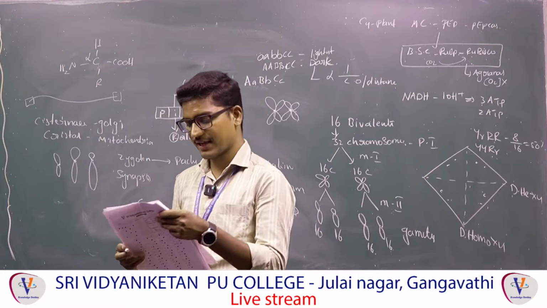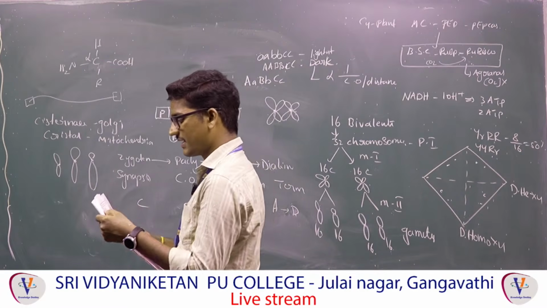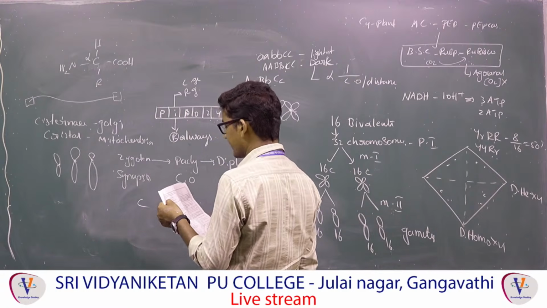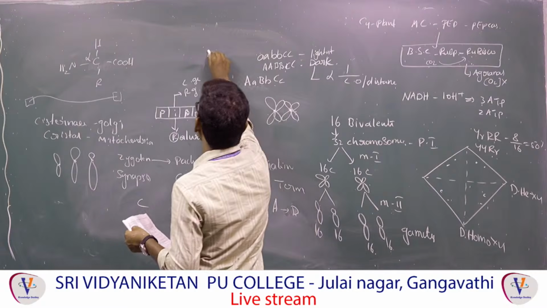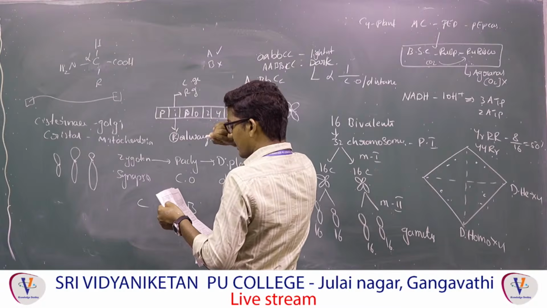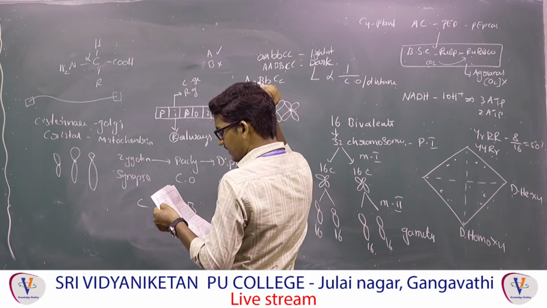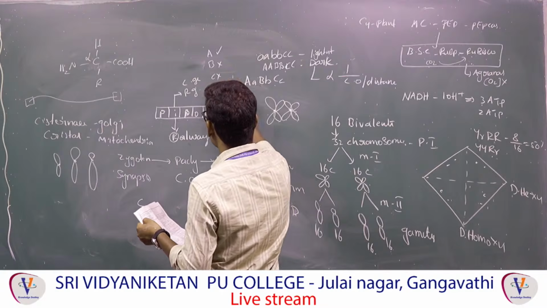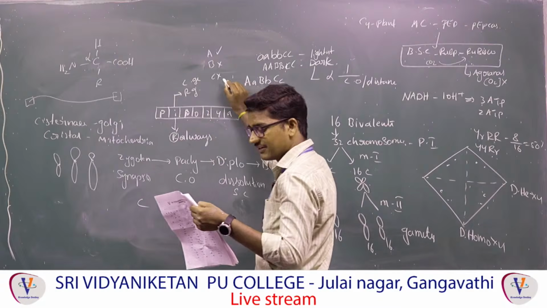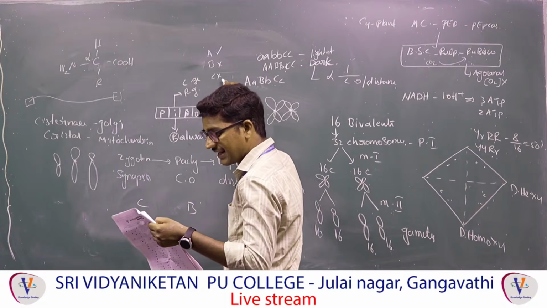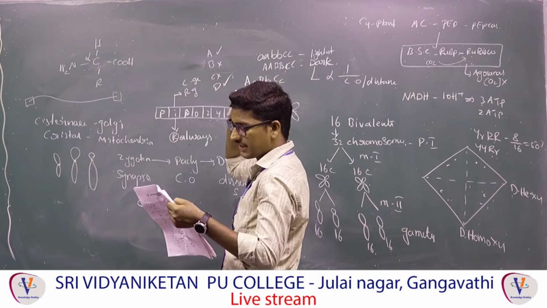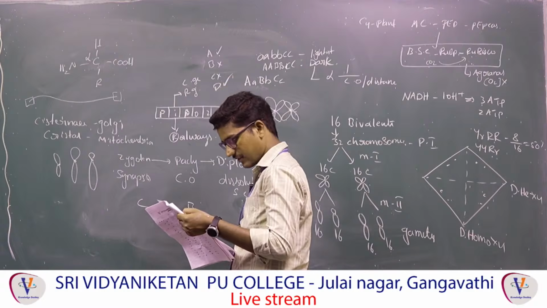171, in the lac operon, what are they saying? So, the correct option. 3 structural genes are there, 1, 2, 3, correct. Glucose can act as inducer, no, B is wrong. So A is correct, B is wrong. Why? Because lactose can act as inducer. Repressor protein is acting in the presence of lactose, no, C is also wrong. Repressor cannot act in the presence of lactose. Repressor will be inactivated. Next, repressor is synthesized by regulatory gene, they said. Yes, D is correct. So as they are asking, the correct options are A and D.